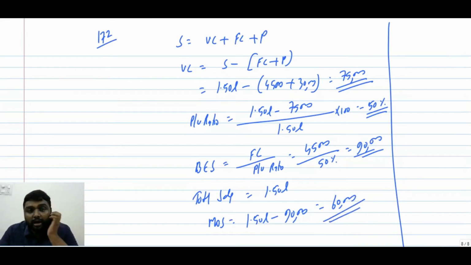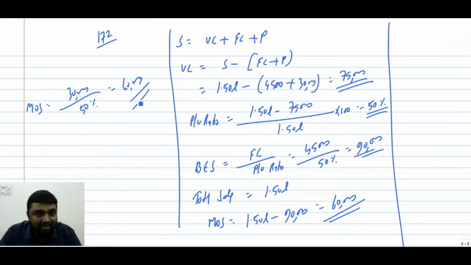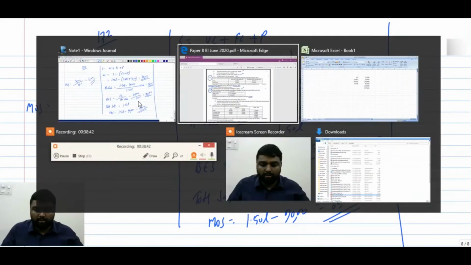We will get 60,000. See, this marginal costing chapter has one speciality. We can solve the answer in different methods. See margin of safety, another method I will tell you. Your profit is 30,000 divided by 50%. You will get the same answer. That is the speciality of our marginal costing chapter. We have a lot of methods to solve it.